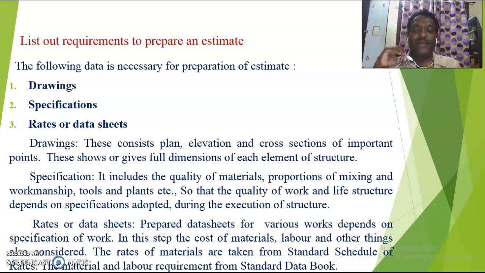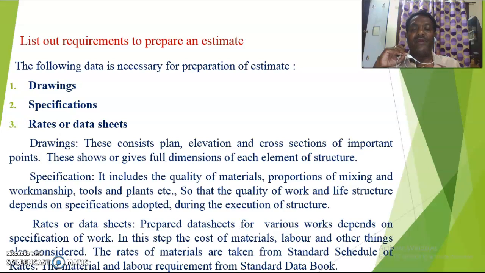For example, you are taking brick masonry. For construction of brick masonry, you require bricks, either first class or second class type of bricks. Next, cement mortar. In the cement mortar you require cement as well as sand. In most cases we see that these mortars are mixed by hand. That is called hand mixing, and it is a waste of cement, and you may not get good quality mortar.